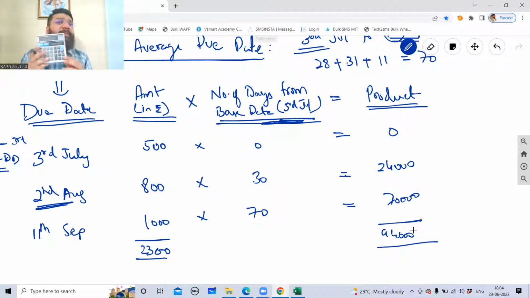The memory function that has been inbuilt. You don't have to sit and again retype. So whatever calculation you're doing, if you put memory plus, it will go and get added to the memory of the calculator. And whatever subsequently addition and subtraction you're doing, automatically the memory will be adding and subtracting and give you the final net answer. Are you able to follow? This you have already learned in the Bills of Exchange chapter. So 94,000 rupees is the total